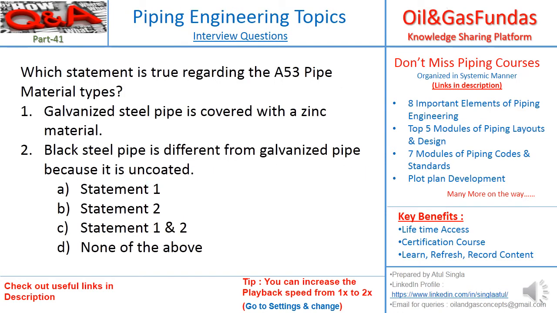Which statement is true regarding the A53 pipe material type? Galvanized steel pipe is covered with zinc material. Black steel pipe is different from galvanized because it is uncoated. These are the two statements. Statement 1 is correct, statement 2 is correct, or statement 1 and 2 both are correct, or none of the above.